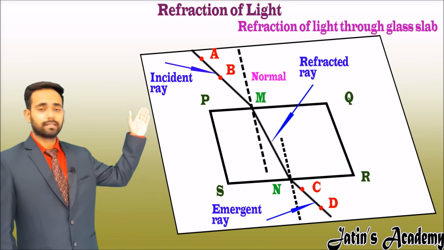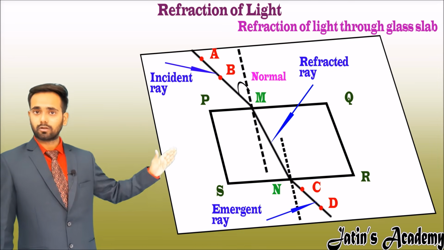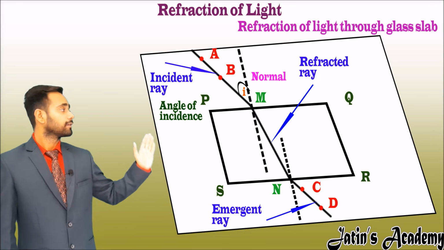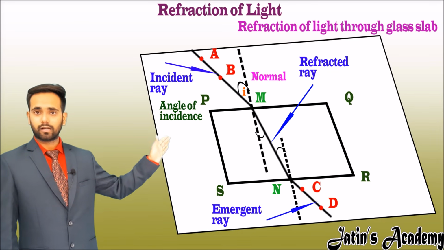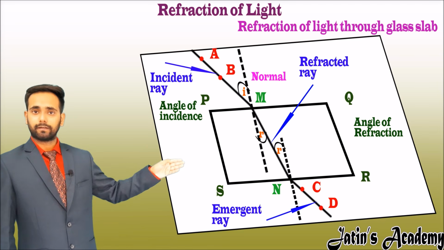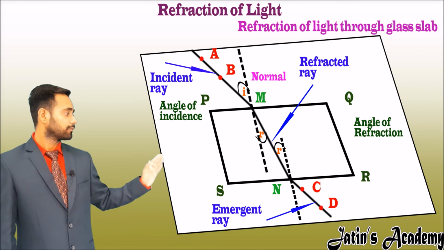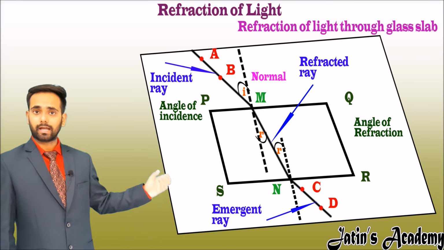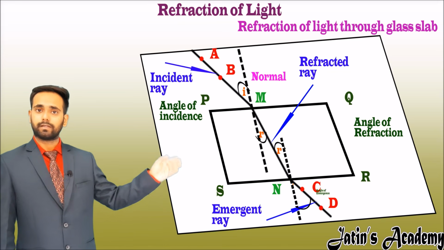The angle between the incident ray and normal is called the angle of incidence. The angle between the refracted ray and normal is called the angle of refraction. And the angle between the emergent ray and the normal is called the angle of emergence.